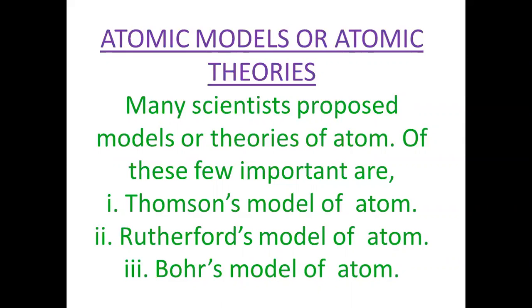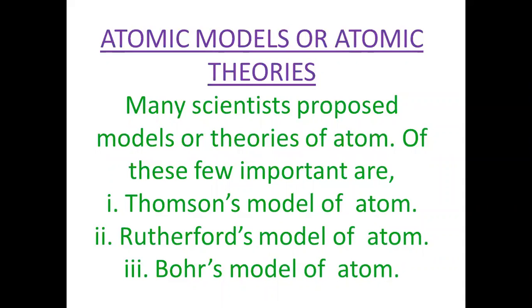When they pass just near it, they are deflected. And away from the nucleus, they pass undeflected. So the third important point of Rutherford's model of the atom is that electrons revolve around the nucleus like the planets revolve around the sun. Therefore, it is also called the planetary model of an atom.